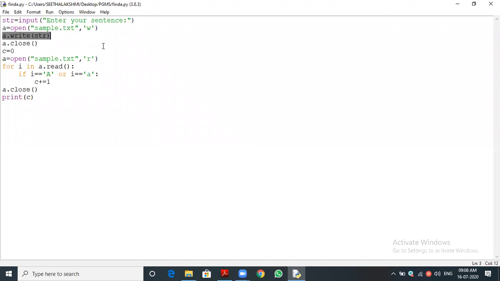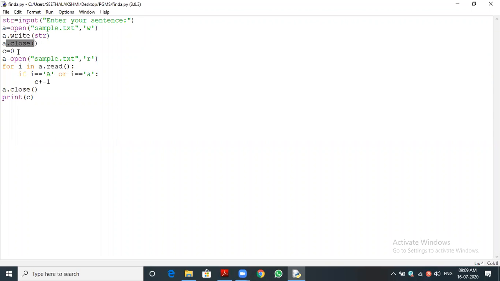It will write the string it got. Yes, for example, the user gives a string that will be stored in str. Then what is stored in str, that statement or sentence, will be written into the file, sample.txt. How we are writing: here the a is very important. What is a? It is a file object to access the file. So don't get confused. Then we are closing the a file, that object.